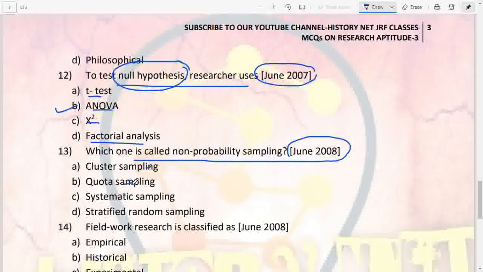Next we have, which one is called non-probability sampling, June 2008. Cluster sampling, quota, systematic, and stratified random sampling. So the answer is going to be B. Quota sampling comes under non-probability sampling.